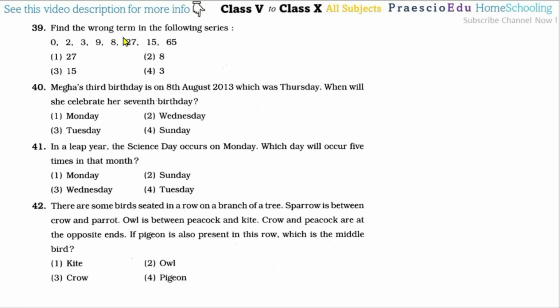Question number 39, find the wrong term in the following series. So 0, 2, 3, 9, 8, 27, 15, and 16, 65. So here 0 means that is 1 square minus 1, that is 0.